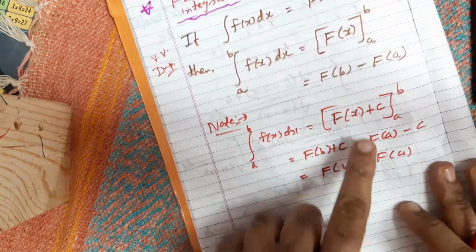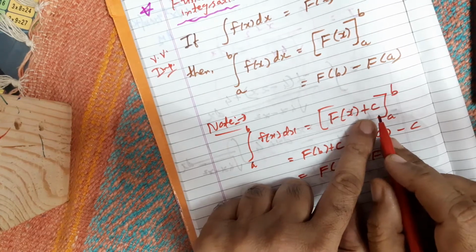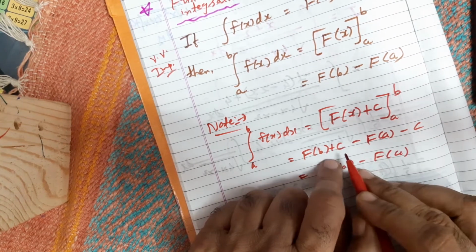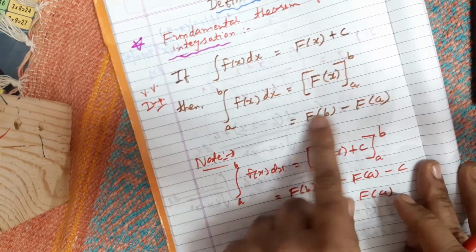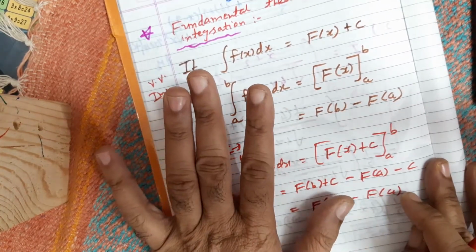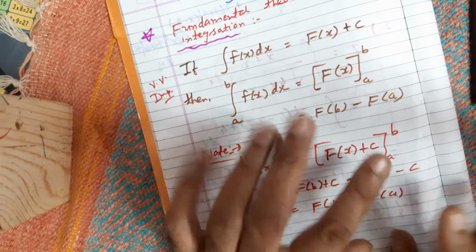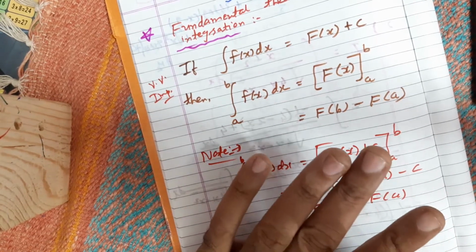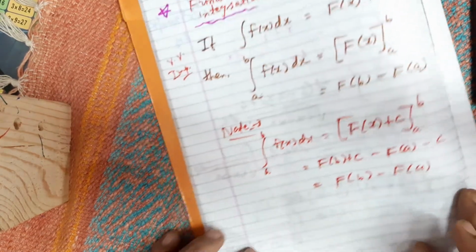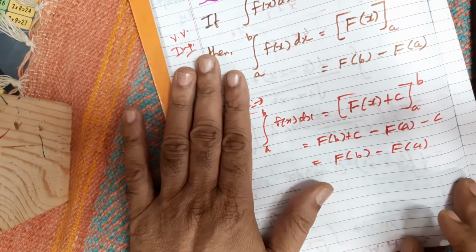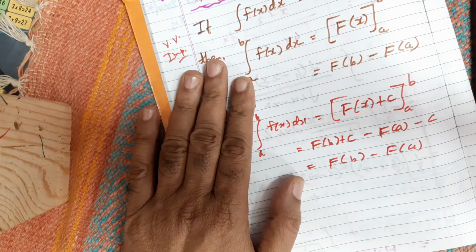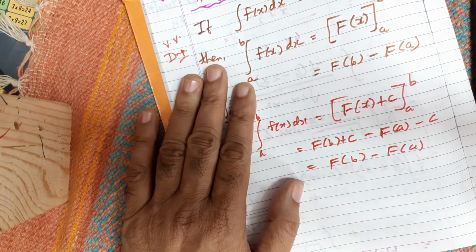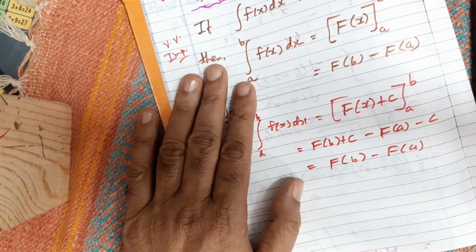But here, even if you put plus c it cancels out, so we will not put it. This is the way we are going to write. In definite integration there will be no plus c. Clear?